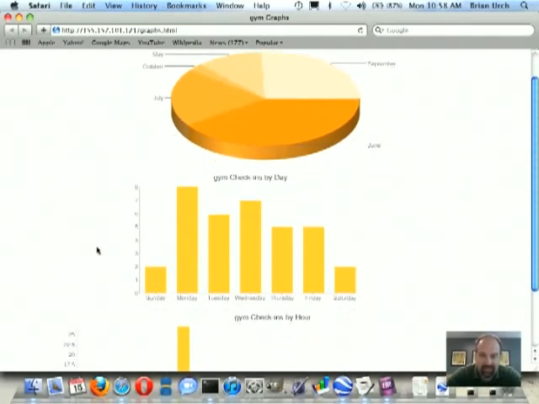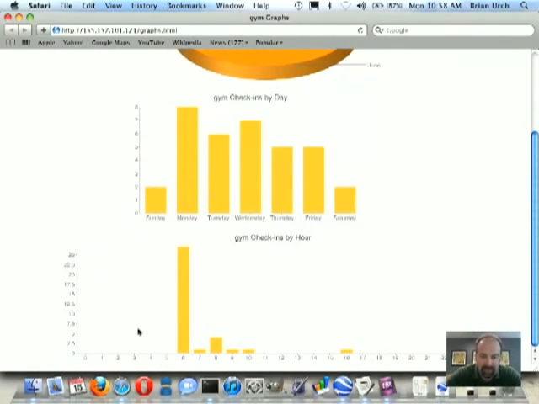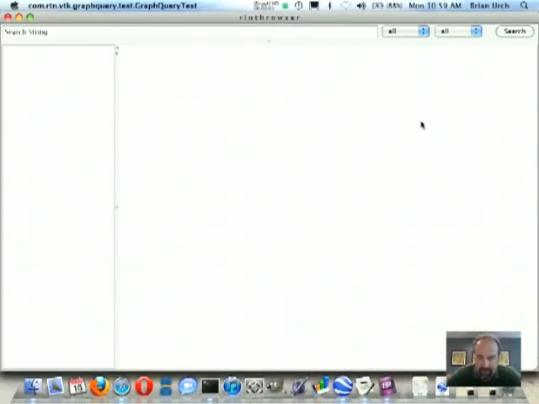And then here's the most interesting. If you look in check-ins by hour, 6 a.m. appears to be obviously the most frequently visited time at the gym. So if you ever did want to try to get a hold of Nick or maybe get a hold of his laptop, you might want to visit the gym at 6 a.m. on Monday. Now one last thing we want to show is the graphical Riot object browser.